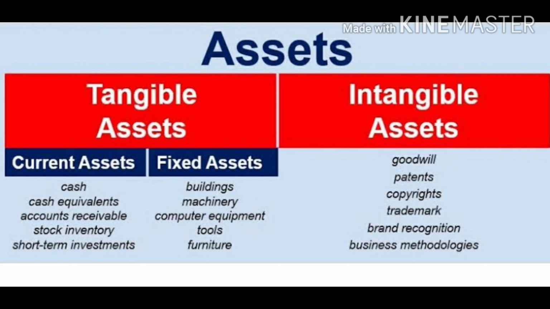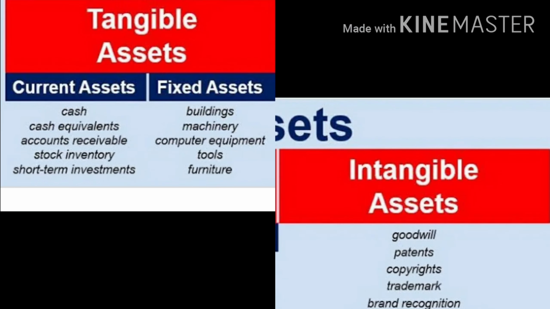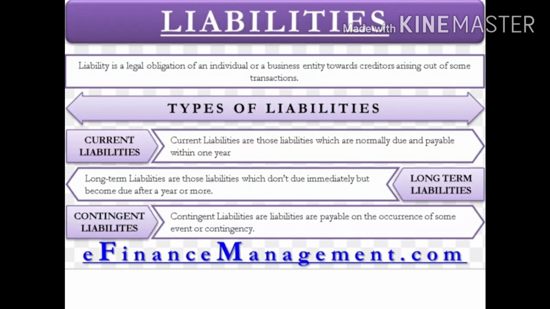Tangible fixed assets are the assets which we can see, touch, feel, or which have physical existence. For example, table, fan, car, aeroplane, etc. Intangible assets are the assets which we can't touch, feel, or see, that are goodwill, patents, copyright, etc. Current assets. These are the assets whose benefit will be exhausted within a year. For example, stock, cash, debtors, etc. Next one is liabilities.